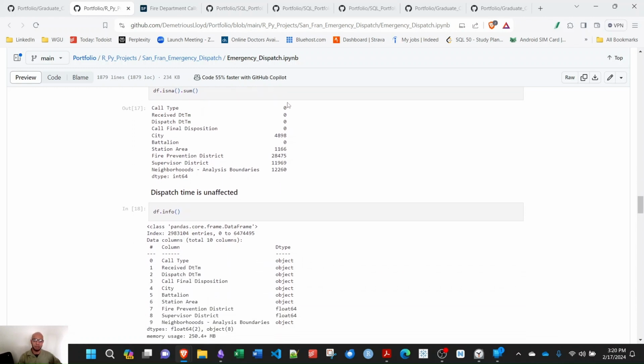For my call type and my timestamps, remember these two are going to be the focus of my analysis. There are no missing values. So since dispatch time is unaffected, I just took the L. You have some missing city data, some missing district data, which makes sense if you have missing city data. Same with the neighborhoods.